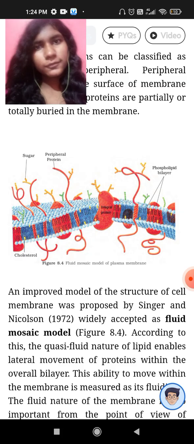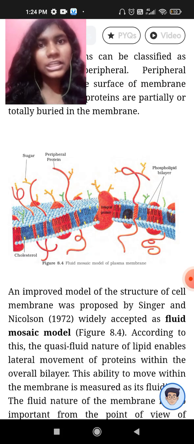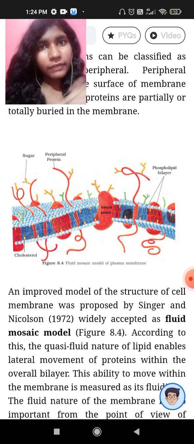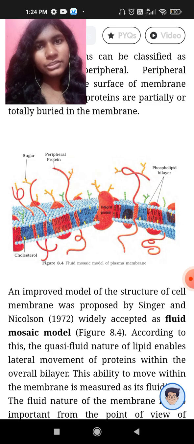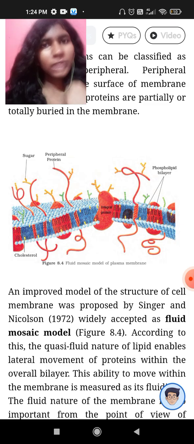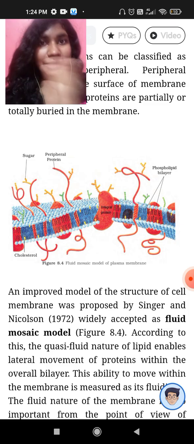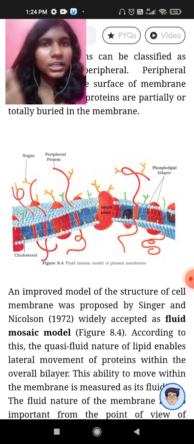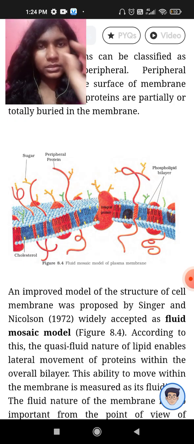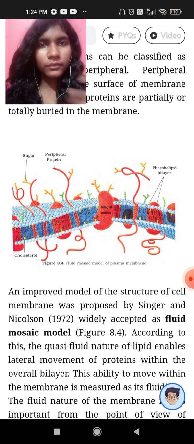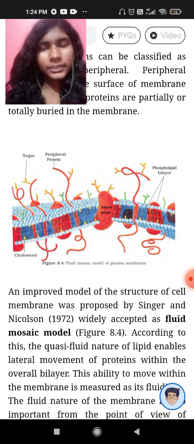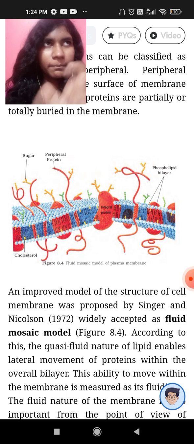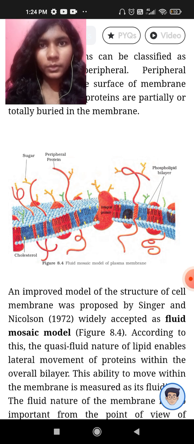This layer is known as the fluid mosaic model because it is fluid, it can flow, and that helps to facilitate various exchanges of material. And why mosaic? Because just like a mosaic painting, we have different pieces with different colors arranged to make a special pattern that is a bit irregular but in the most calming way.